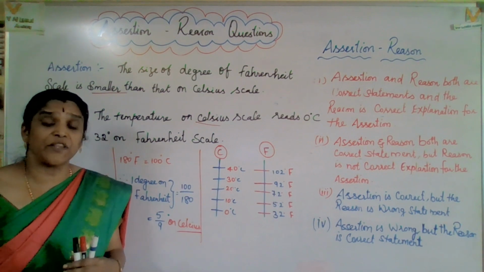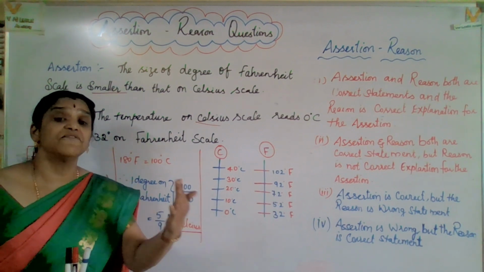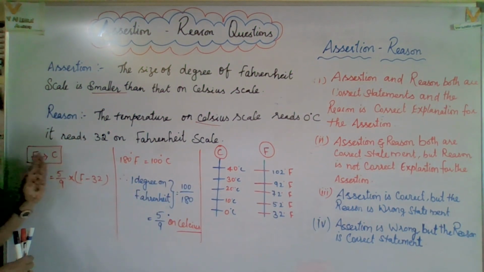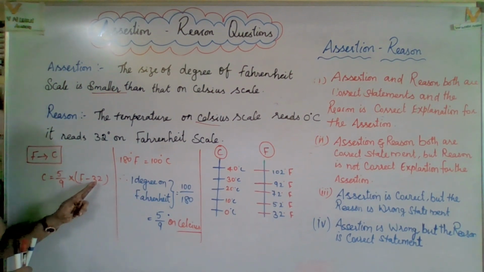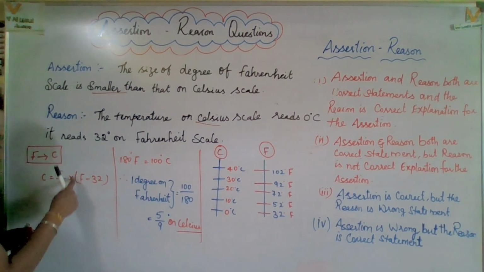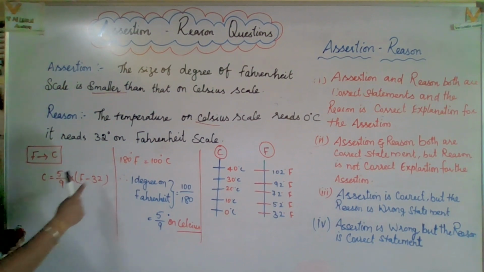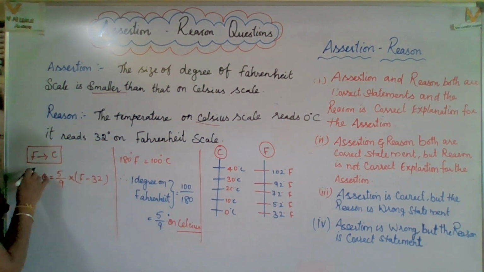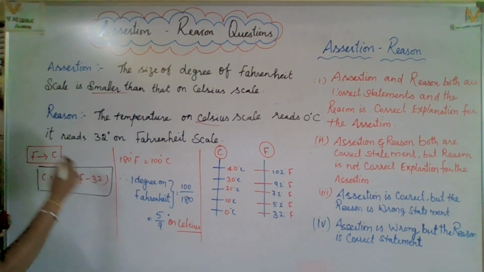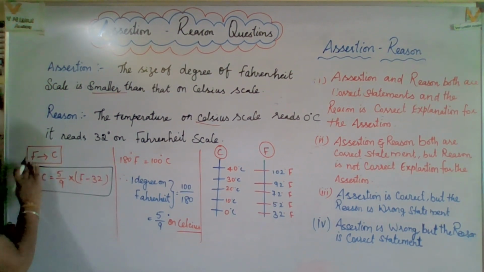Now come to the point of how to convert from Fahrenheit to Celsius. Celsius is equal to 5 by 9 into (F minus 32), where F is Fahrenheit and you subtract 32. That is a small formula to convert from Fahrenheit to Celsius.